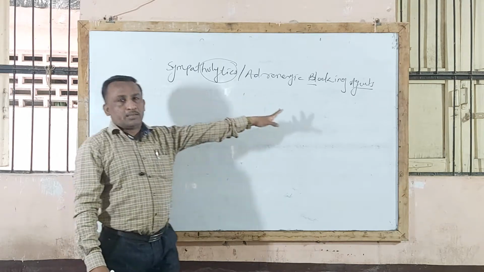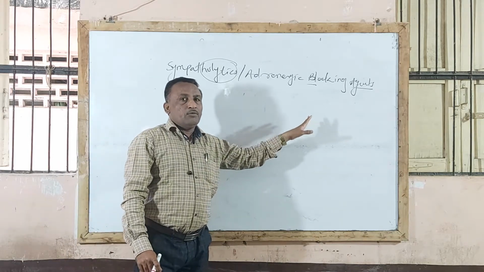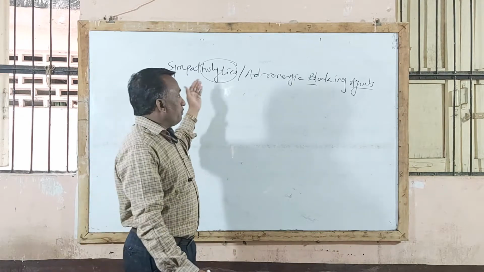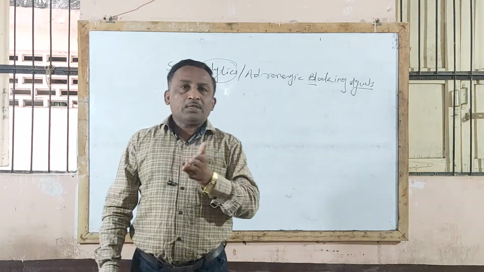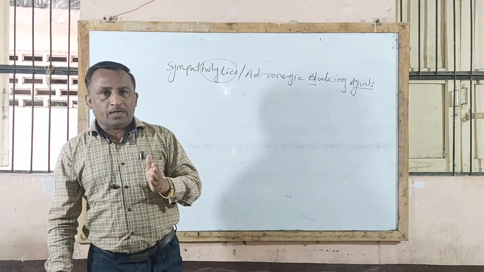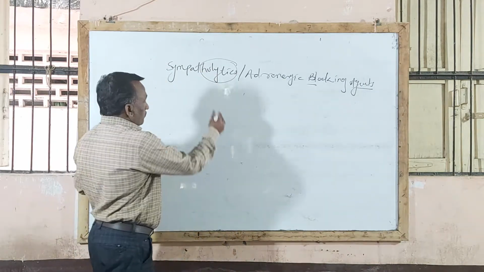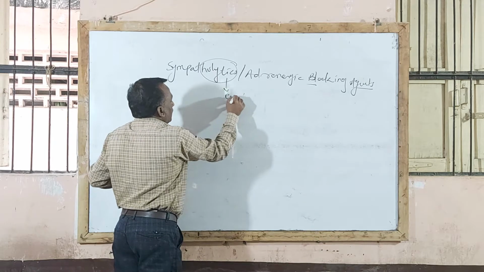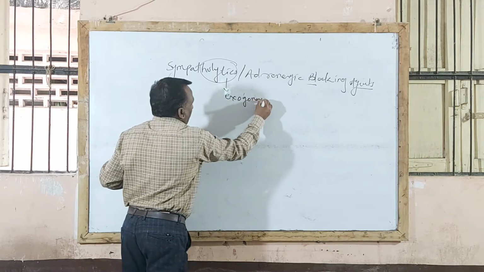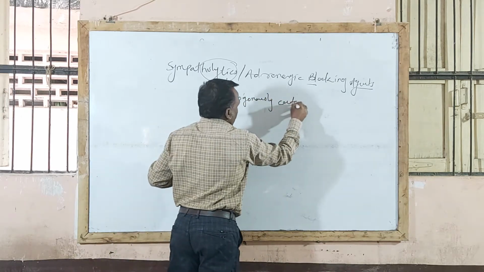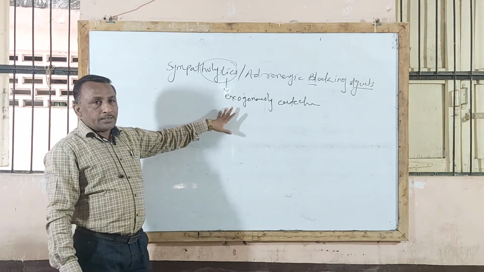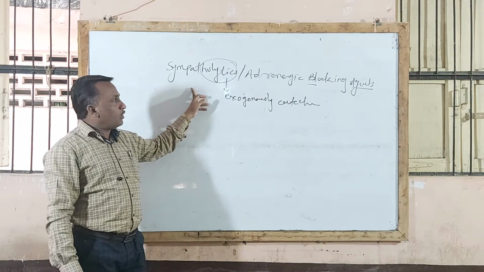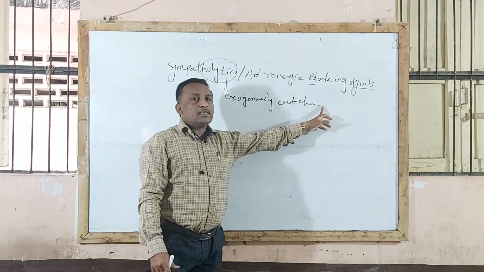Lytics, that is blockers. These are the agents which block the action of sympathetic nervous system stimulation. कि जी naturally sympathetic system stimulation होणार है त्याला block करेल, and these drugs block the action of exogenously administered catecholamines, or sympathomimetic drug action is going to be blocked. That agent is called a sympatholytic agent or adrenergic blocking agent.